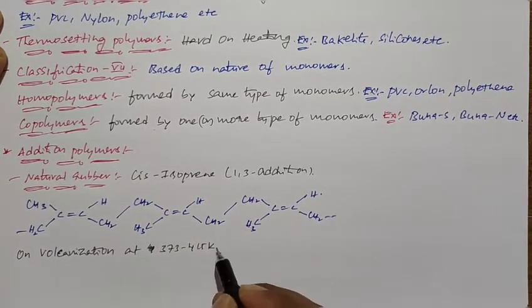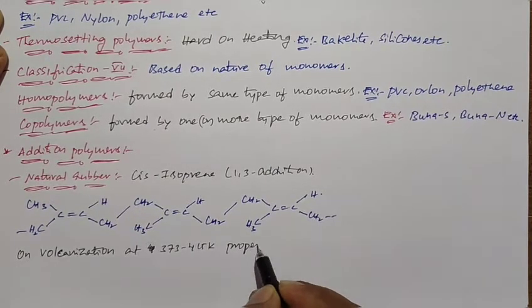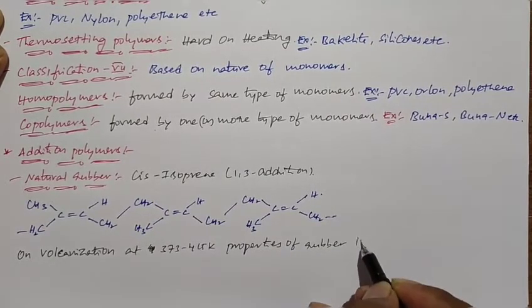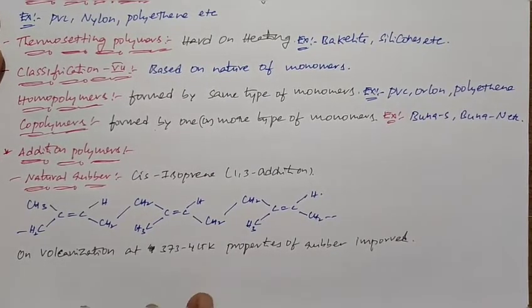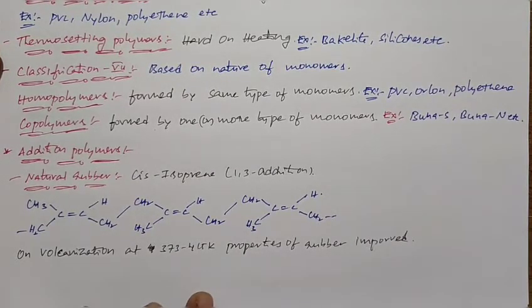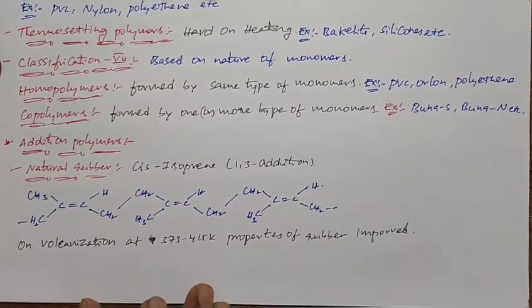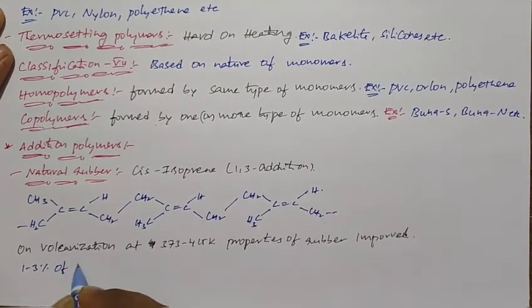In vulcanization we use sulfur. If you use 1 to 3% of sulfur, we get a soft and stretchy rubber. Or if you use 3 to 10% of sulfur, you get a hard rubber, which is used in the making of tiles.